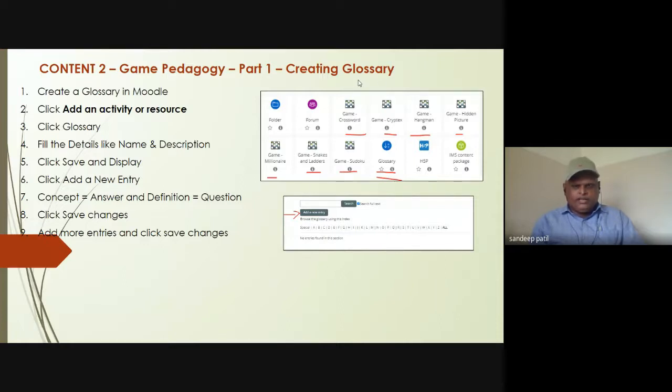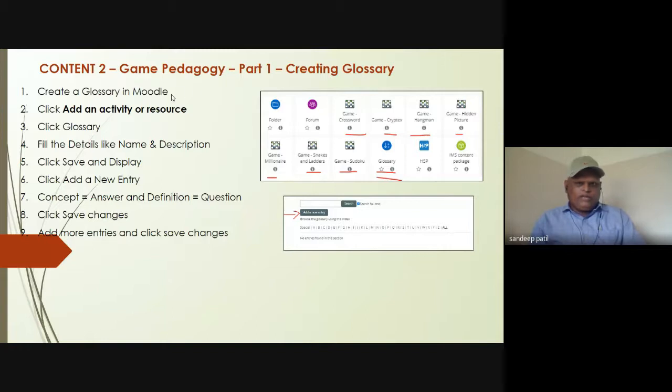One is creating a glossary. Second is the question bank that we have prepared in a question machine and uploaded in a question bank category, say unit 1 MCQ. And third is the quiz. Whatever simple quiz we have prepared first, the same quiz we can upload to all these games. So we'll see here how to create a glossary.